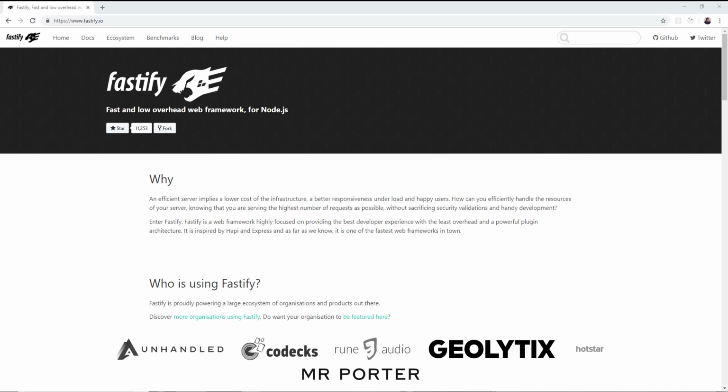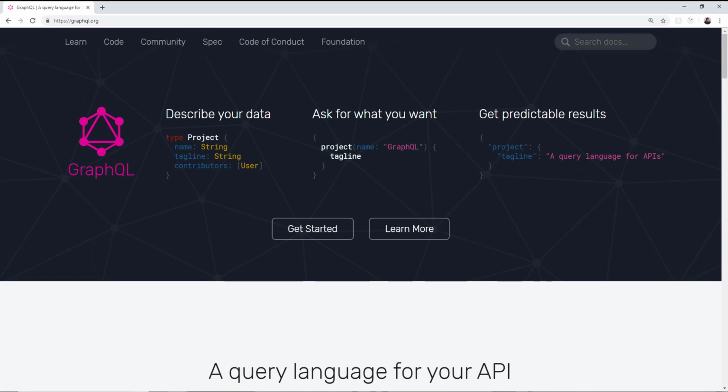Help have an actual, understandable API. Because the problem with JSON REST APIs is that you have to communicate with endpoints in specific ways by passing objects, and those objects have to have certain key value pairs in order for the server to know what type of data to respond with. And in many cases, these REST APIs are set up so that they return a lot of JSON data, and the client may or may not need all of it or some of it. The fact that you don't need all of it is really one of the main motivations behind Facebook's tool GraphQL. GraphQL is essentially an alternative to REST-based API.